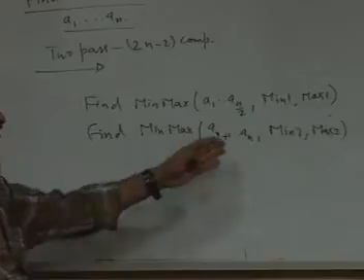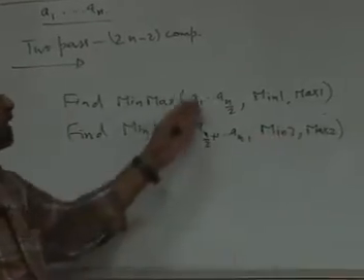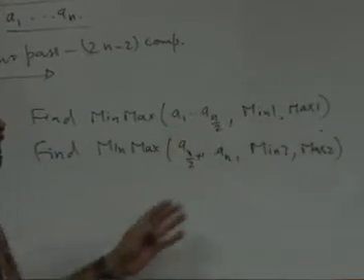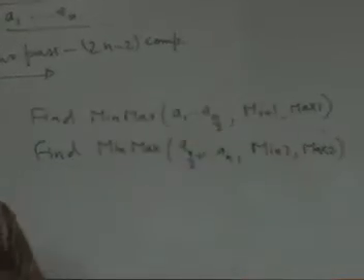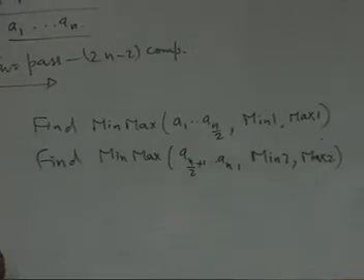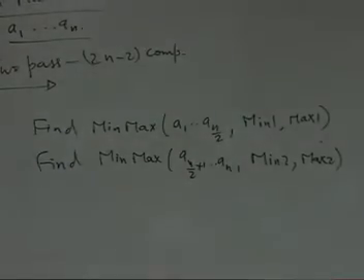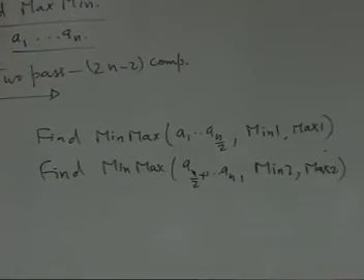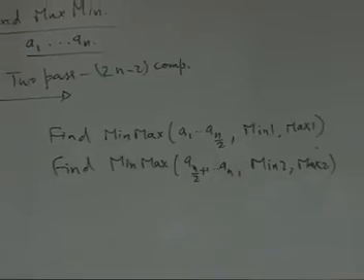That is, the minimum of the first half is min 1, the maximum of the first half is max 1, the minimum of the second half is min 2, and the maximum of the second half is max 2. So I have individually solved the two halves: here I find min 1 max 1, here I have min 2 max 2.